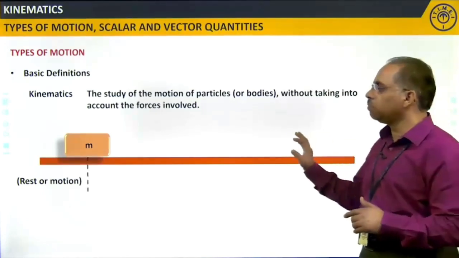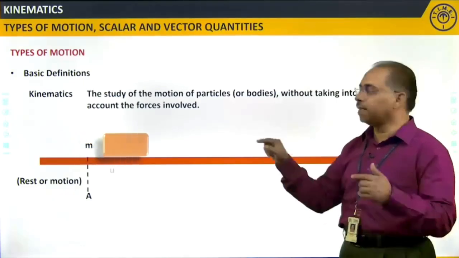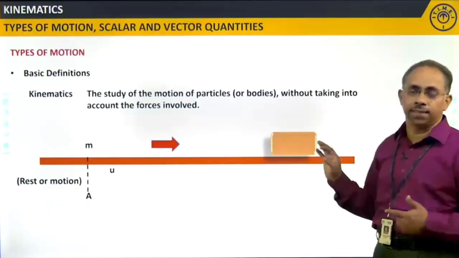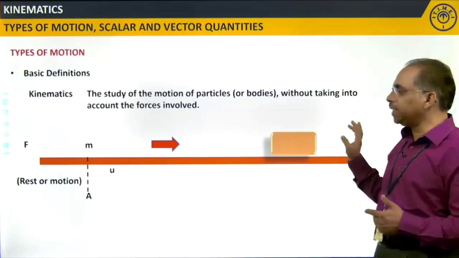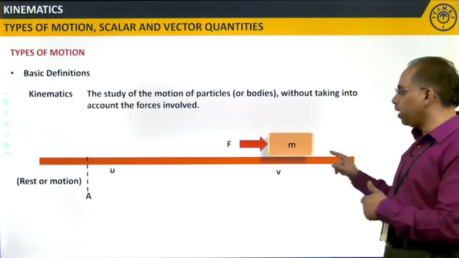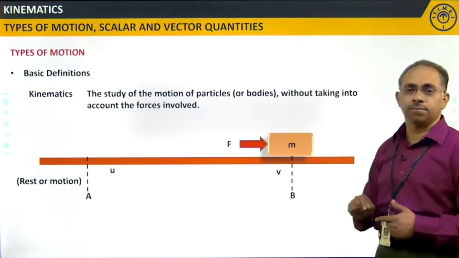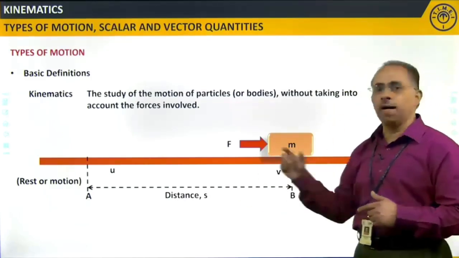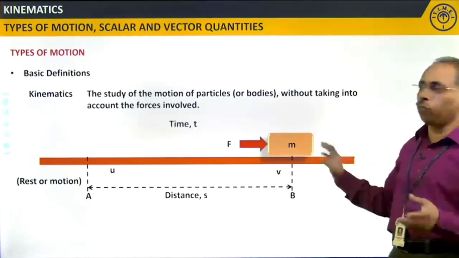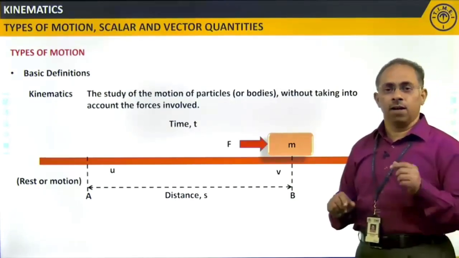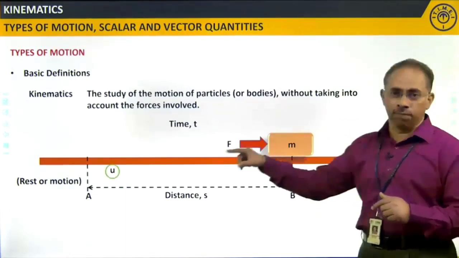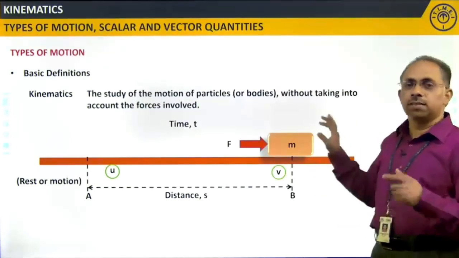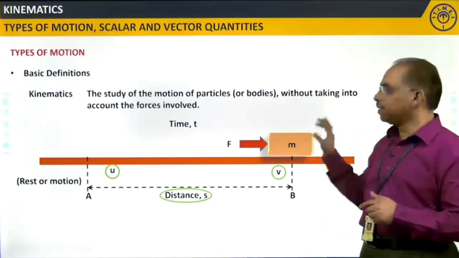Let us assume that the body is moving from position A with a certain velocity u, and as soon as a force is applied on it, the velocity changes to a new value v at position B. The total distance travelled will be s, and the time it takes is t. Here we are emphasizing the initial velocity u, the final velocity v, the distance it travels and the time it takes.